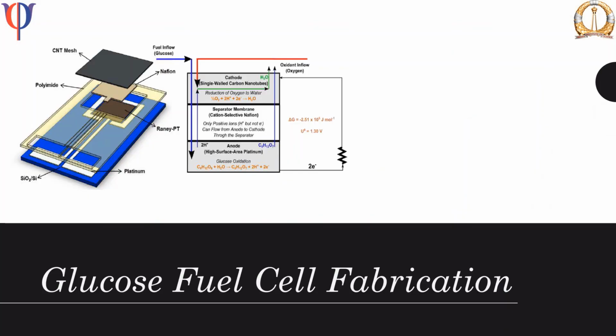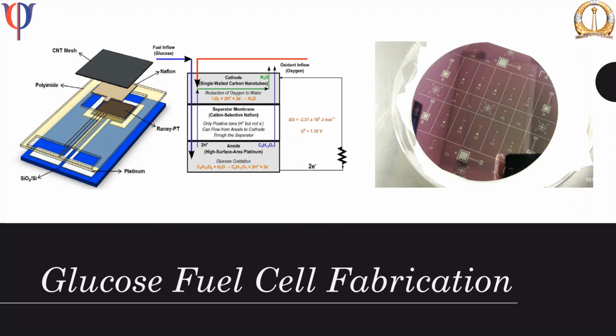In this regard, we are fabricating a fuel cell that is powered by glucose. This fuel cell is compatible with in vivo usage and uses a fuel that is available in the blood, namely glucose, and produces electrons. This picture here shows an array of fuel cells fabricated in the SENS Nanofabrication Center at IISc. This fuel cell, when fabricated optimally, could be integrated with a sensor and actuator system to develop an autonomous microbot.